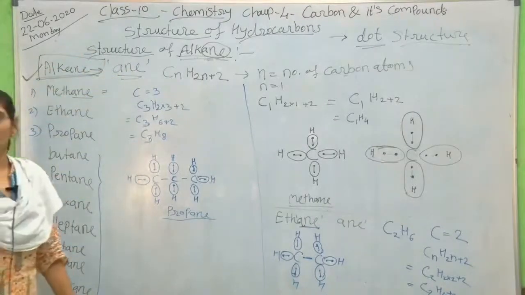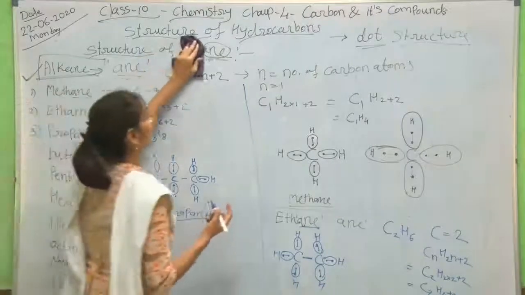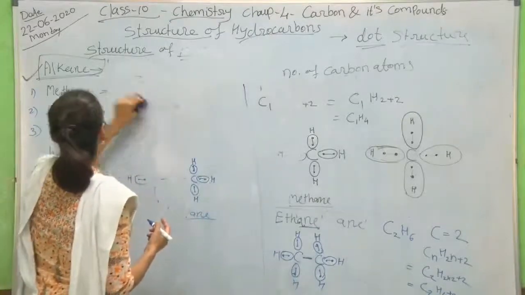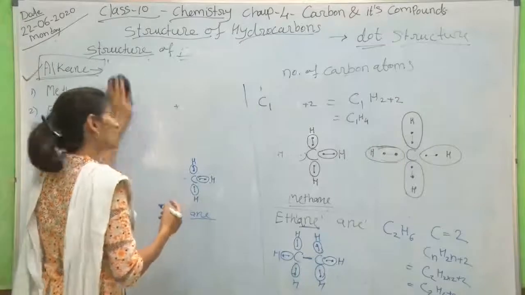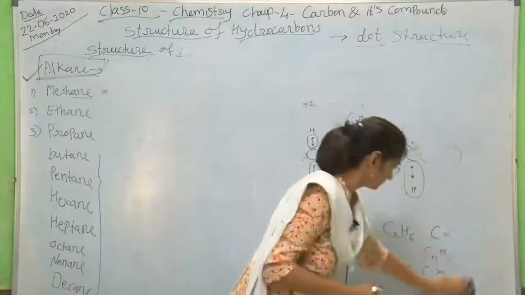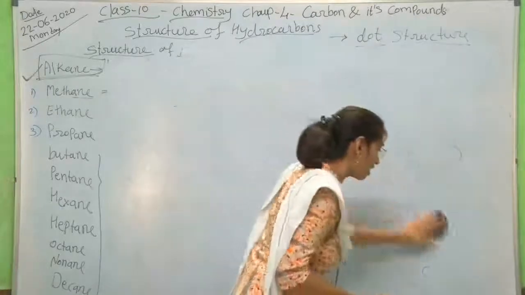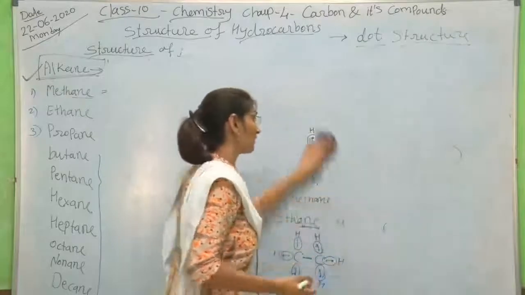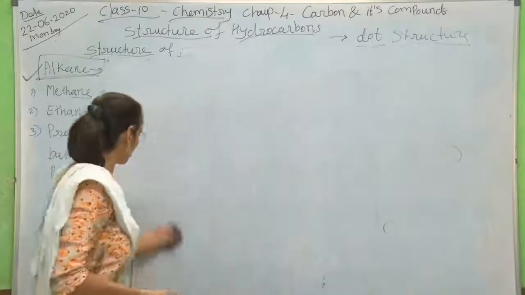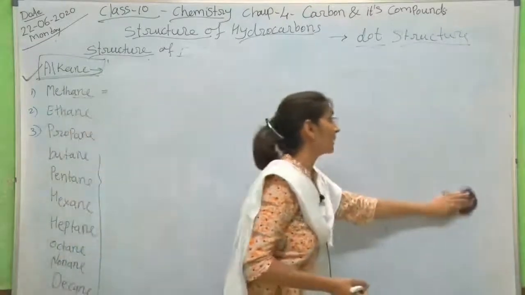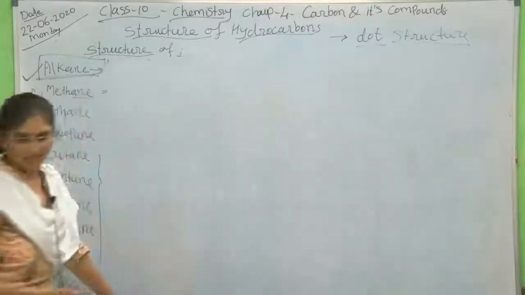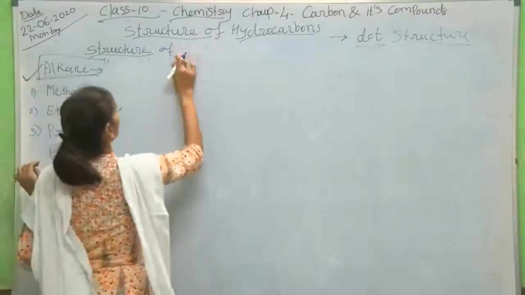Next we will see the structure of alkene. It is a similar manner, but the formula will be different here. Here the ending will be 'ene'. This is called the Lewis dot structure, because of the dots. It is given in your textbook also. You can see in your textbook that Lewis dot structures of both alkane and alkene are given there.